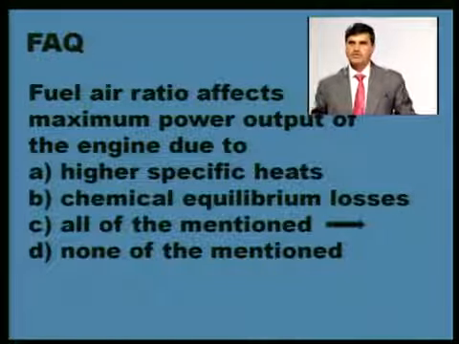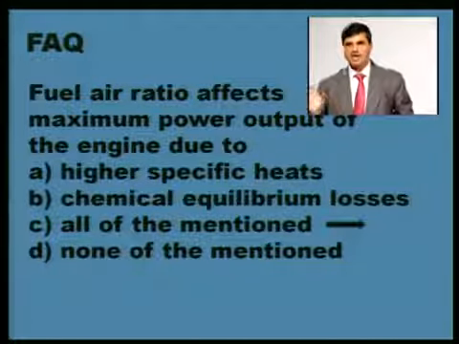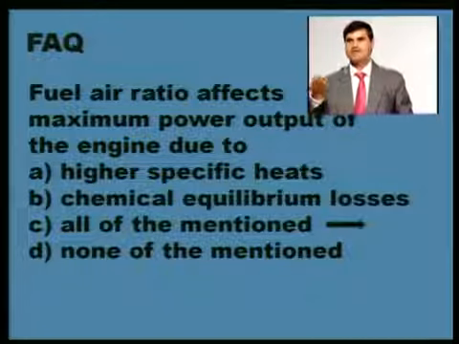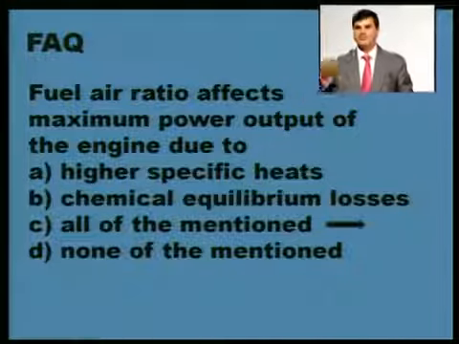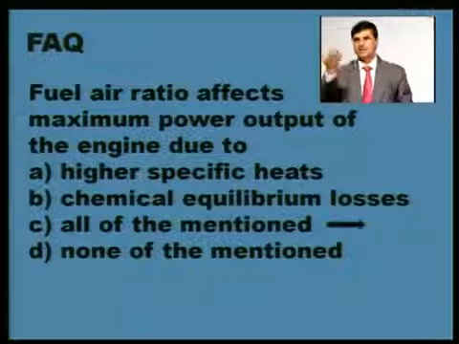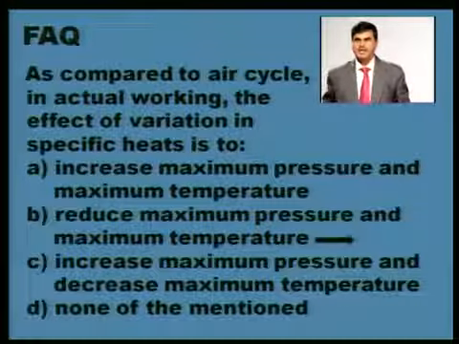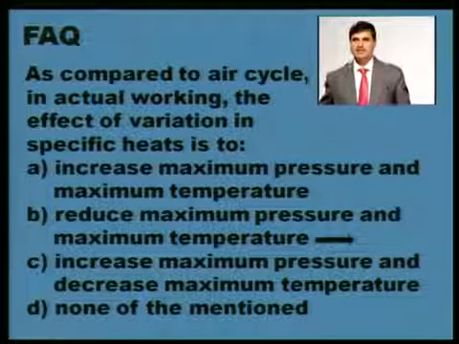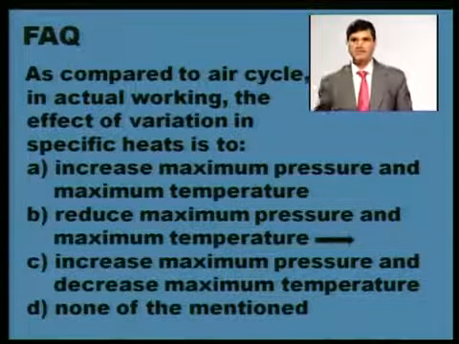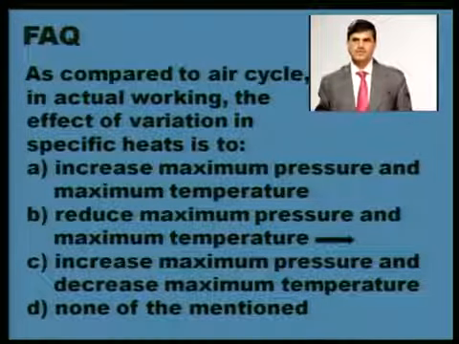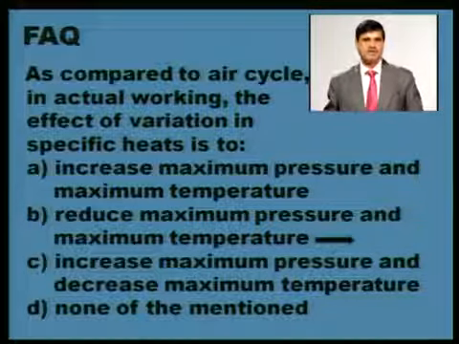Fuel air ratio affects maximum power output of the engine due to higher specific heats, chemical equilibrium, both chemical equilibrium as well as specific heat. So all of the mentioned, meaning earlier A and B combined, so the correct answer is C. A and B both are correct. As compared to the air cycle in actual working, what is the effect of variation in specific heat? The variation in specific heat we have seen on the PV diagram, it is reducing the pressure and reducing the temperature. So B is correct, it will reduce maximum pressure and maximum temperature in the cycle.